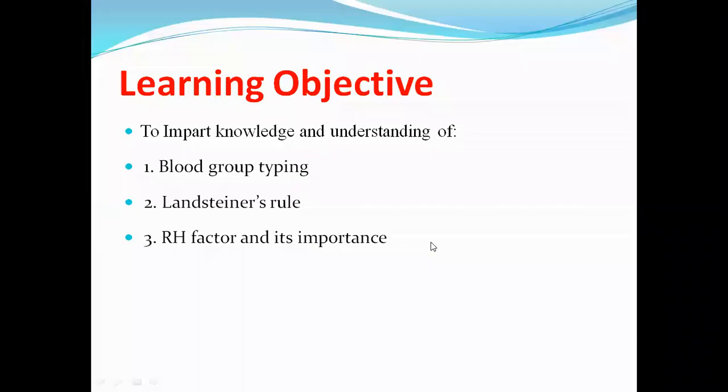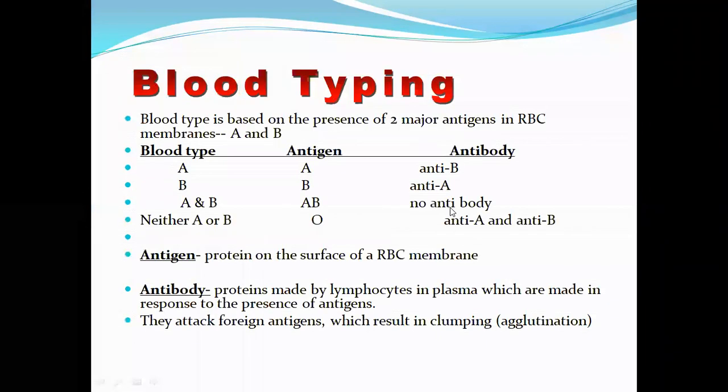Here we will be talking about blood group typing, Landsteiner's law or Landsteiner's rule, Rh factor and its importance. See, the blood type is based on the presence of two major antigens in RBC membranes, A and B. We will be talking about two antigens over here.